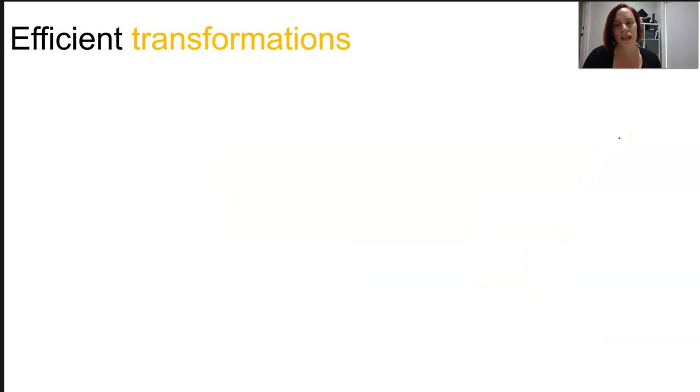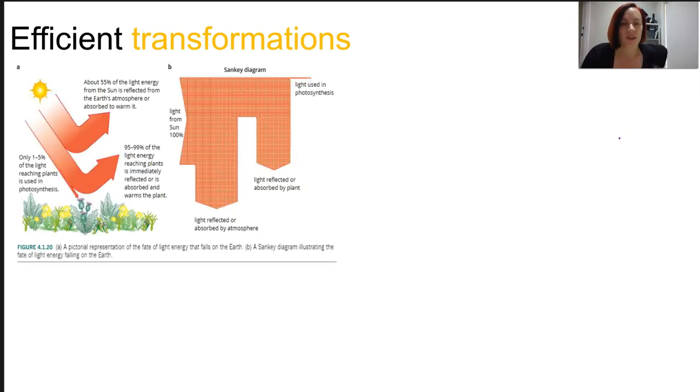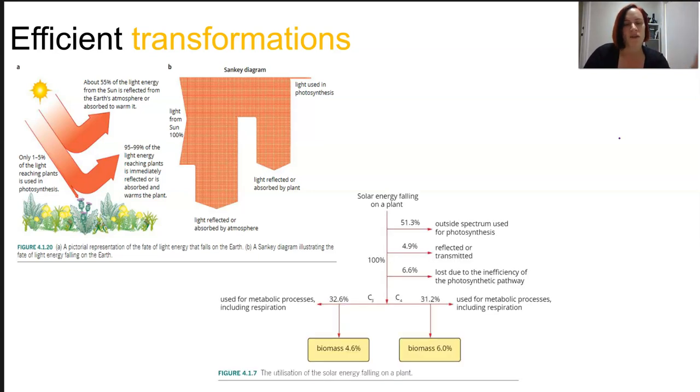So now, not all energy from the sun is able to create energy by producers, right? So firstly, a large proportion of the heat and light energy radiating from the sun is reflected or absorbed by the atmosphere to warm it, okay? The amount which is reflected or absorbed depends on where you are on the earth, basically, right? So due to the tilt of the planet, the ground covering, so Antarctic ice, for example, can reflect quite a lot. Only around 1 to 5% of the energy ends up actually being used by photosynthetic organisms. So it's not really a lot.